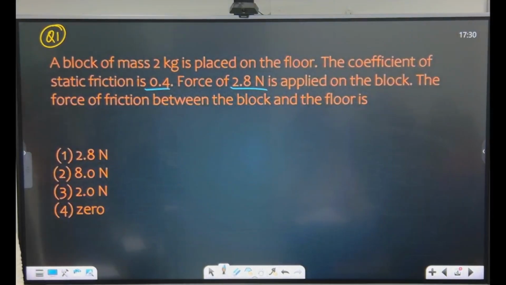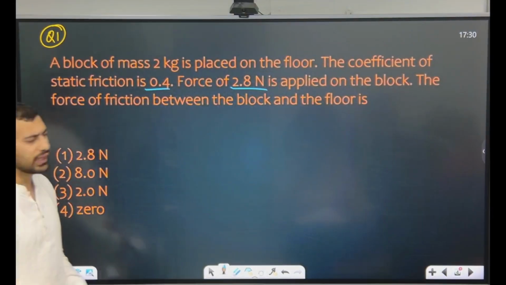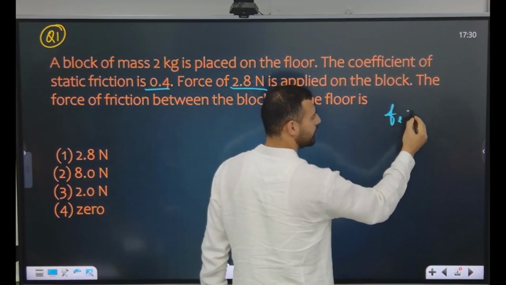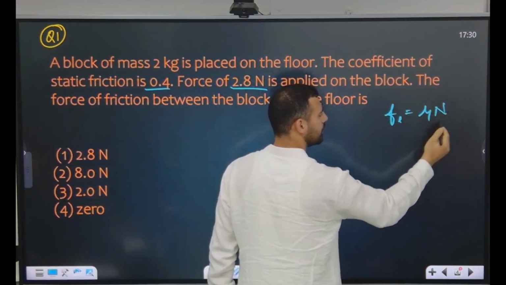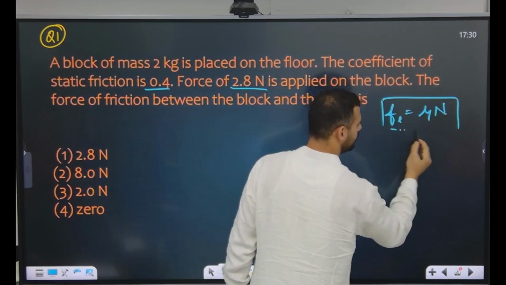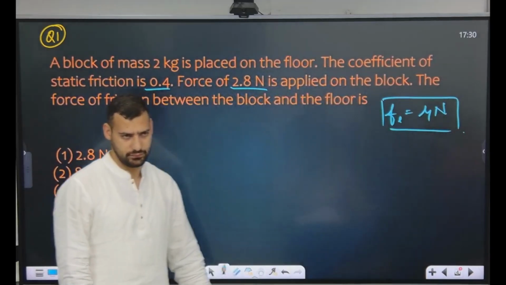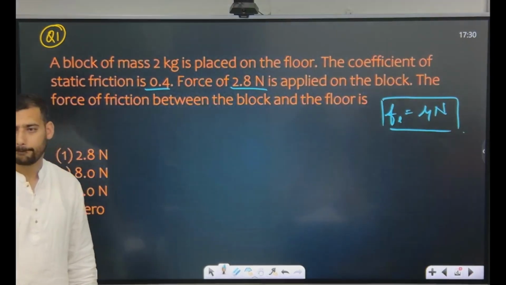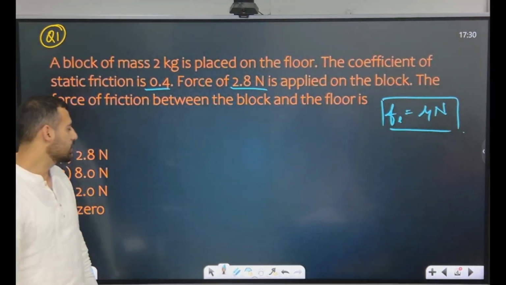There is only one equation of friction, if you remember: the limiting friction is equal to what? Mu times N. Someone said 2.8. Anyone else with 2.8?